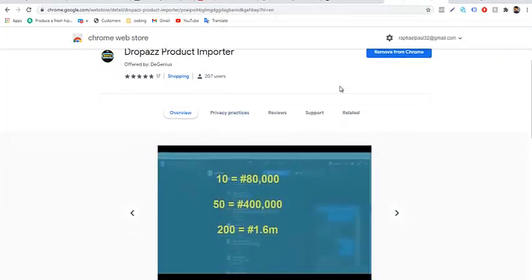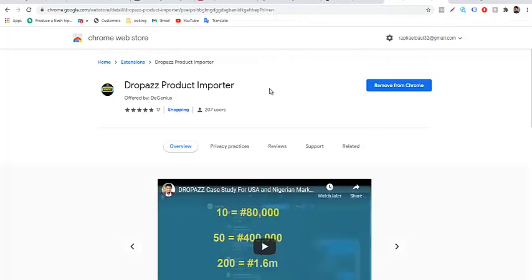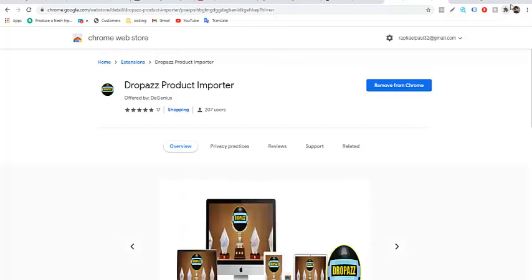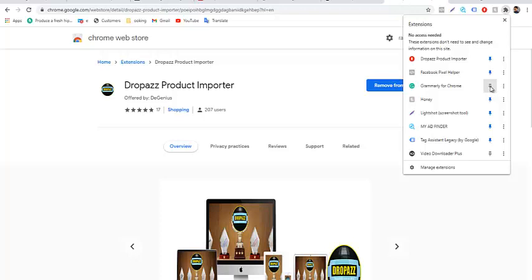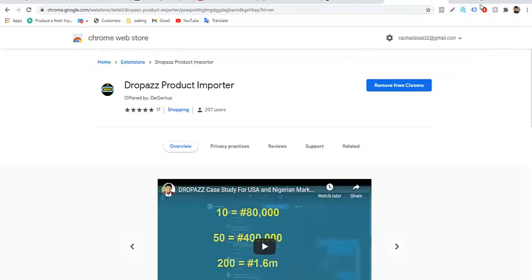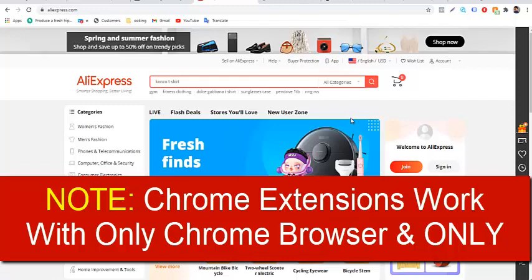Once you find it here, just add to Chrome, something of that nature is what you will see. Add to Chrome, and then accept, or a prompt will tell you to accept, you accept it, and then it will install. Once it installs, you click on the Chrome extensions icon, and then you pin it, Dropazz product importer, so that it will come out red at the top of your browser like this. Then you open aliexpress.com.